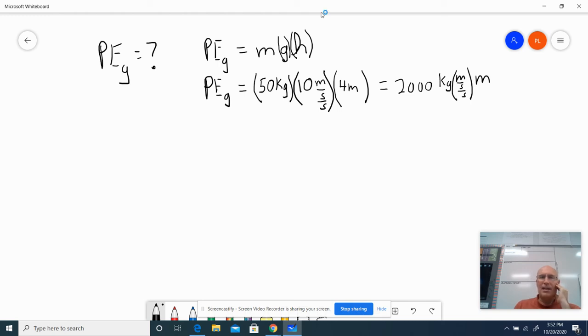So I'm going to write again under here, gravitational potential energy equals 2,000 newtons times meters, which equals 2,000 joules. You should know that a Newton meter is equal to a joule, and you should know that these are a Newton, okay? So you're going to be able to come up with Newton meters and joules.